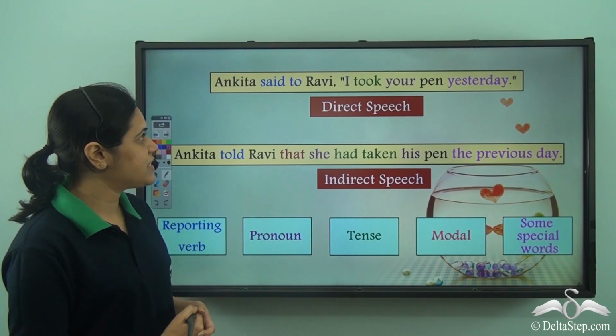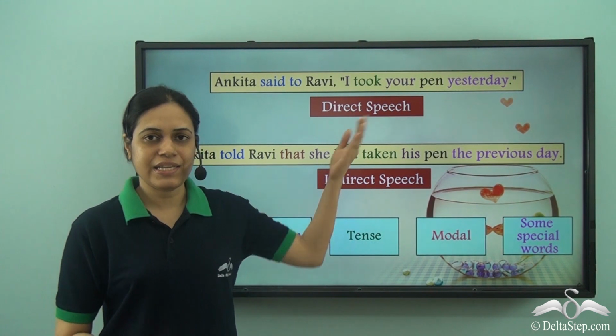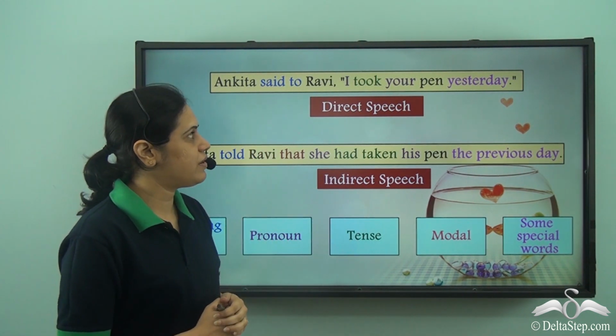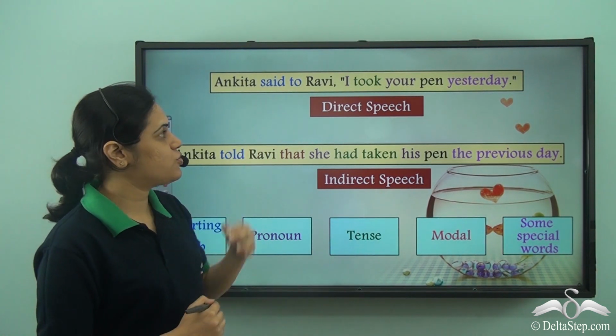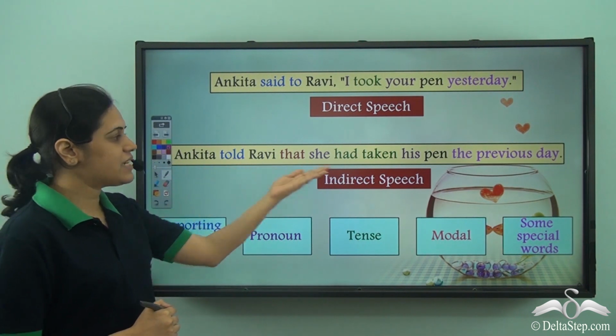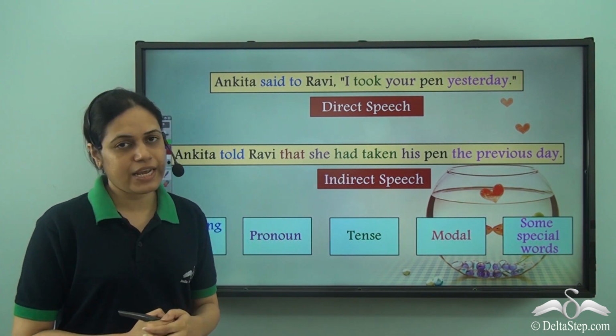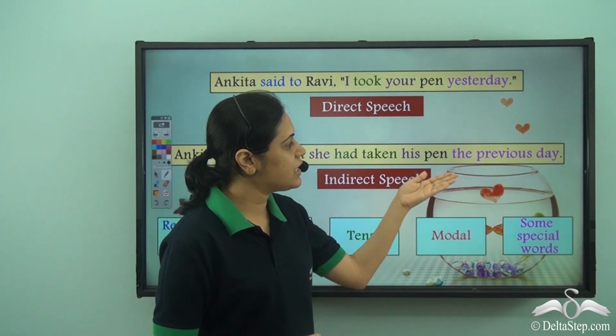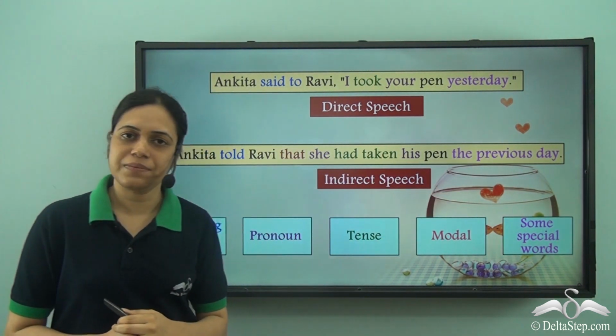Look at these two sentences. This sentence is written in direct speech. Ankita said to Ravi, "I took your pen yesterday." This sentence is written in indirect speech. Ankita told Ravi that she had taken his pen the previous day.